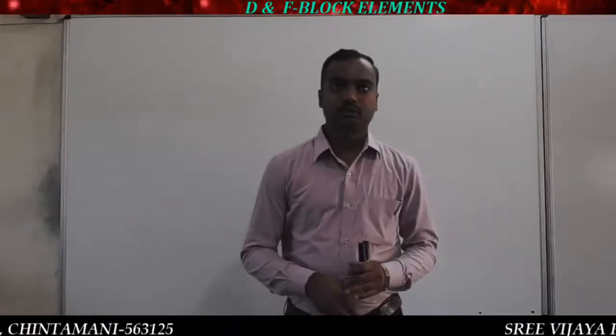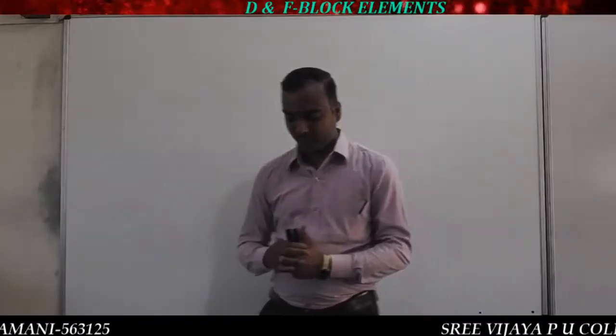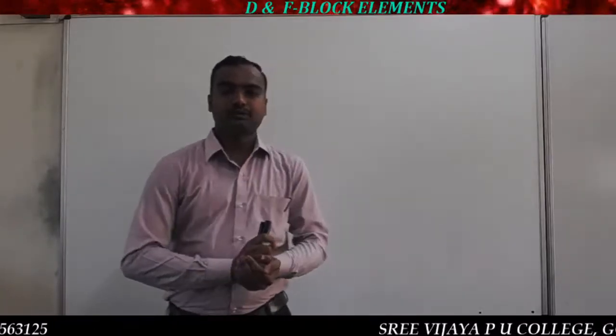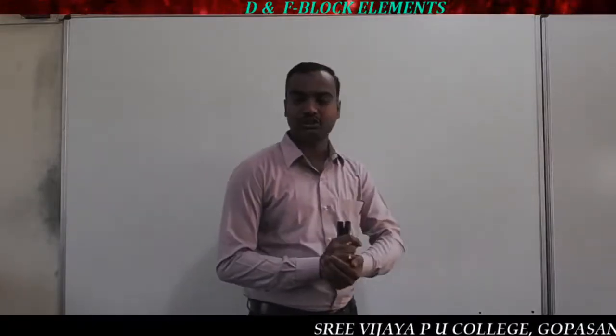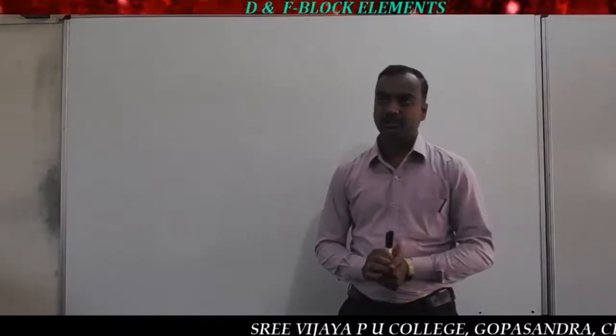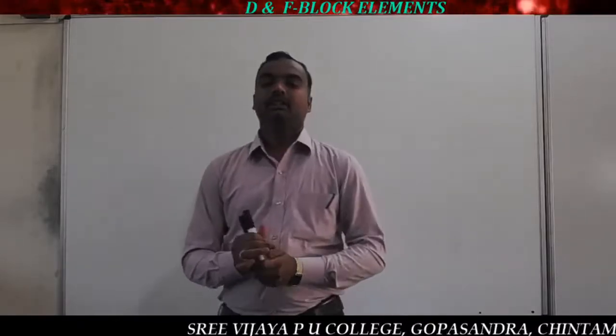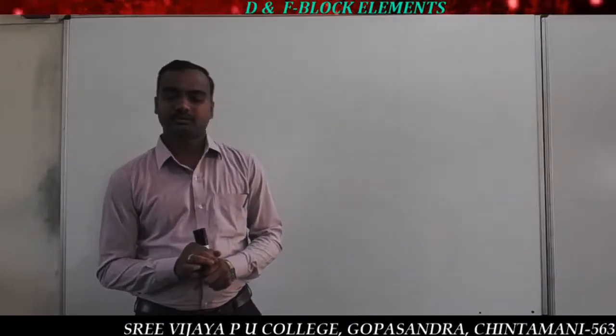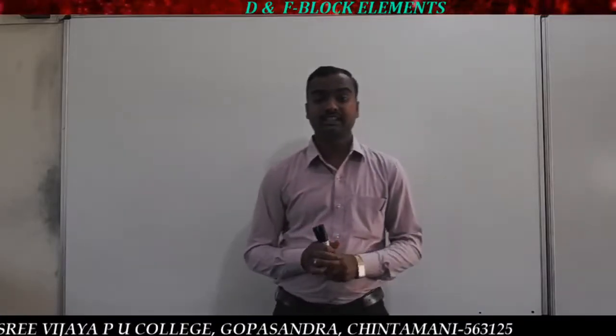Hi friends, good morning. So in the last class, we discussed the formation of complexes. Transition elements easily form complexes because of two reasons. One is they provide vacant d orbitals to accept the pair of electrons donated by the ligands, and the other is their higher polarizing power. Polarizing power is nothing but the ratio of charge divided by size.